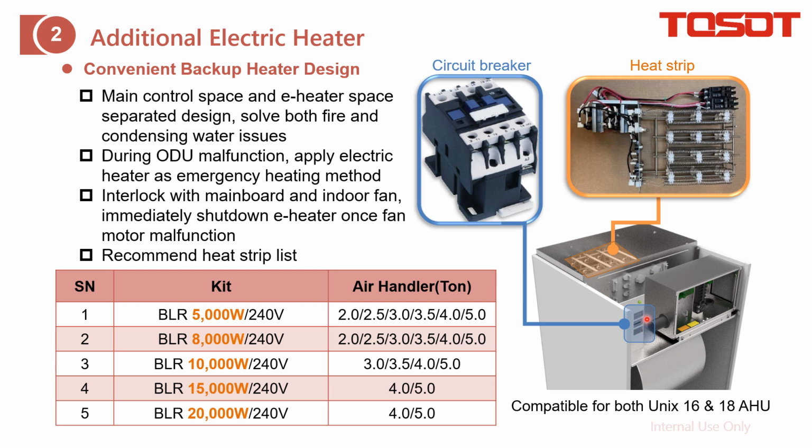From the structure, you can see that we separate the PCB space from the e-heater space, which solves the problem of fire and condensing water. Also don't forget to link the control of the e-heater to the PCB. If we find that the induction motor is malfunctioning, we will cut the power to the e-heater to avoid fire. We also recommend the heat strip list as below.